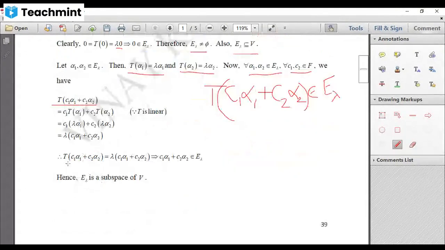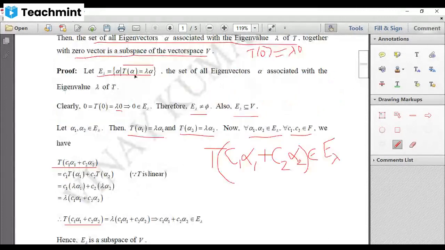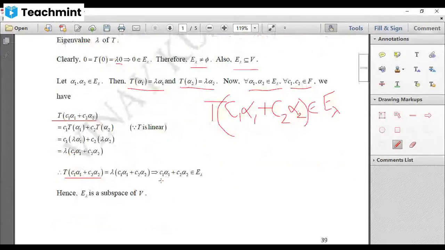Now what have we proved? We have shown T of C1 alpha 1 plus C2 alpha 2 is equal to lambda into C1 alpha 1 plus C2 alpha 2. Any vector which satisfies this condition comes in E lambda. Therefore, this implies that C1 alpha 1 plus C2 alpha 2 comes in E lambda. So all the conditions of subspaces are satisfied. Therefore, E lambda is a subspace of domain V.